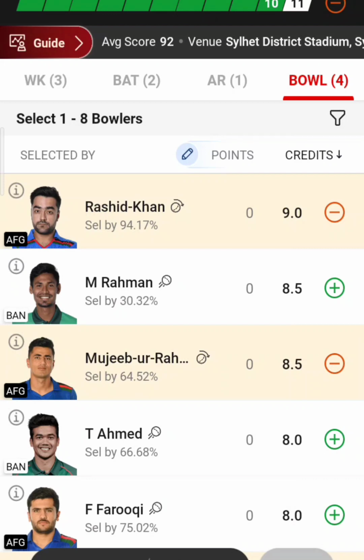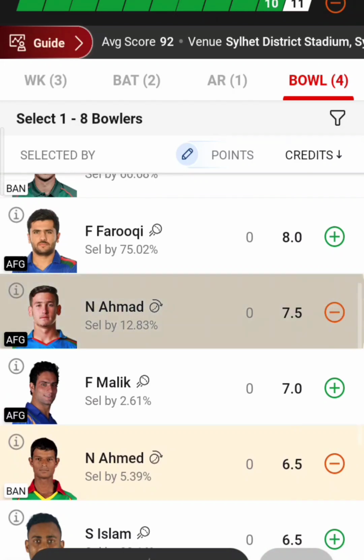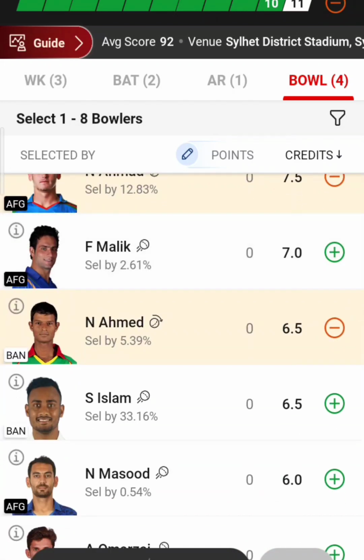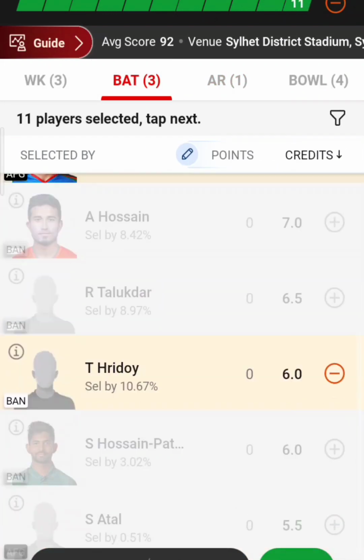Definitely, that's for sure. Okay, and in this case, Mujibur Rahman will be there in my team, and he's going to be a trump card, since, as I told, this is going to be a spin factor. Also, Noor Ahmed. Along with that, if Nasum Ahmed plays, again there's confusion whether he plays. If he plays, then definitely, considering spinners paradigm, I'll include Nasum Ahmed as well. Okay, so just saving this.